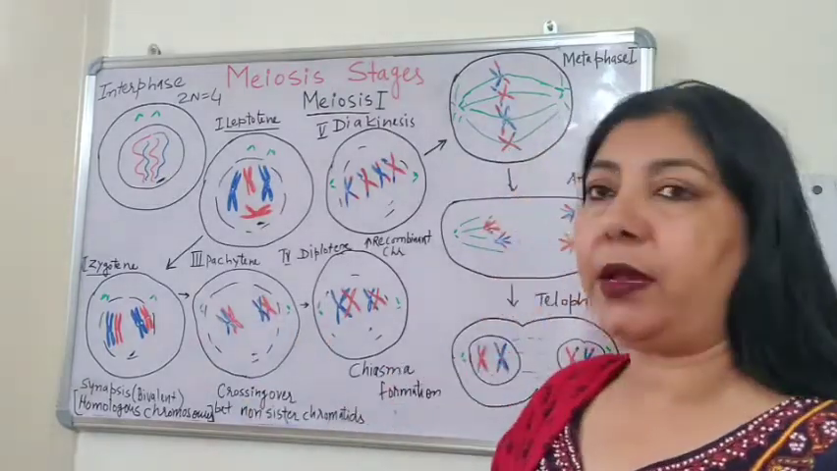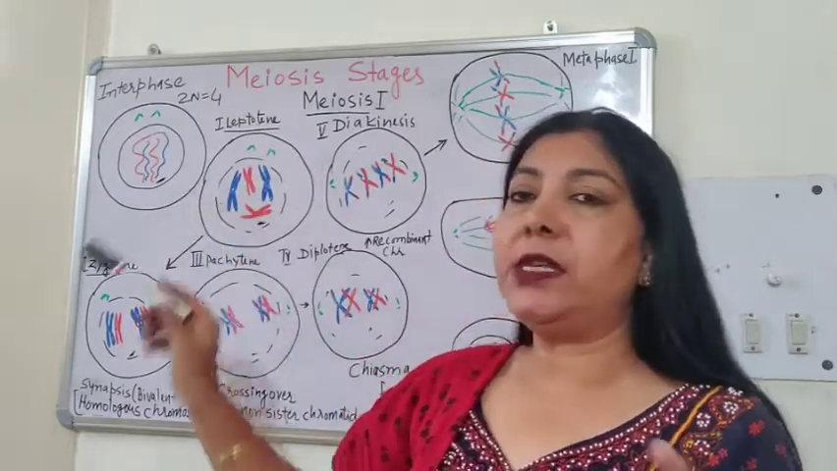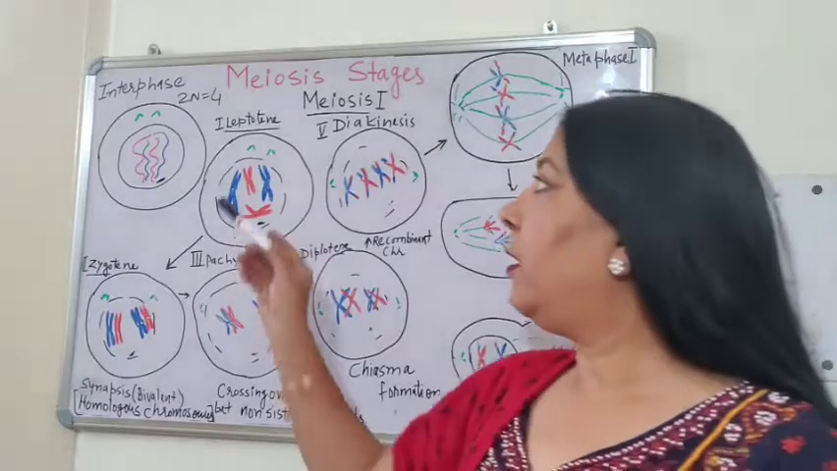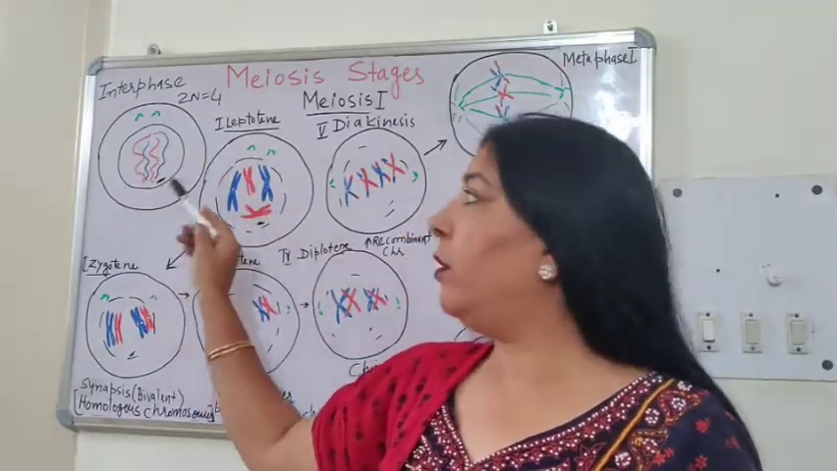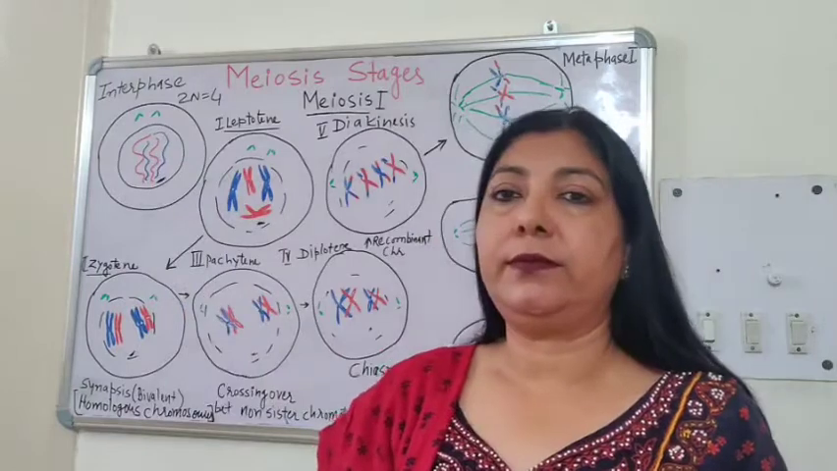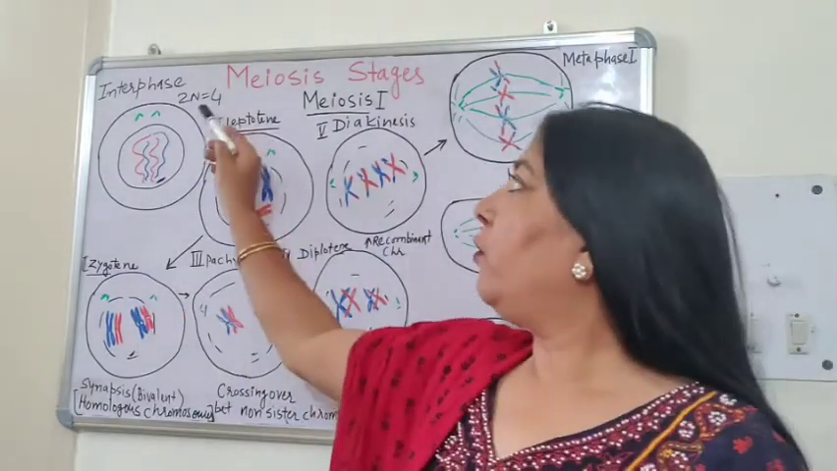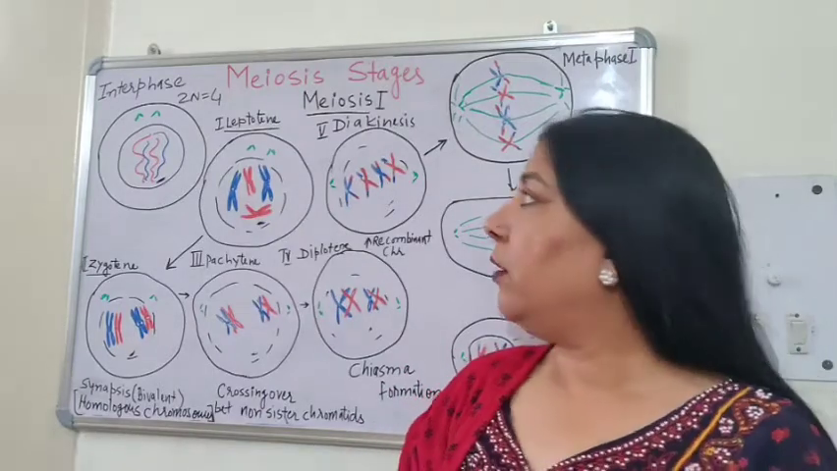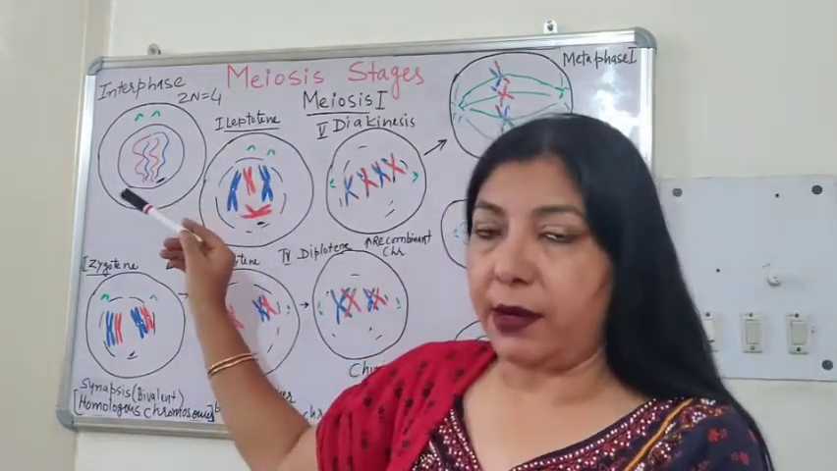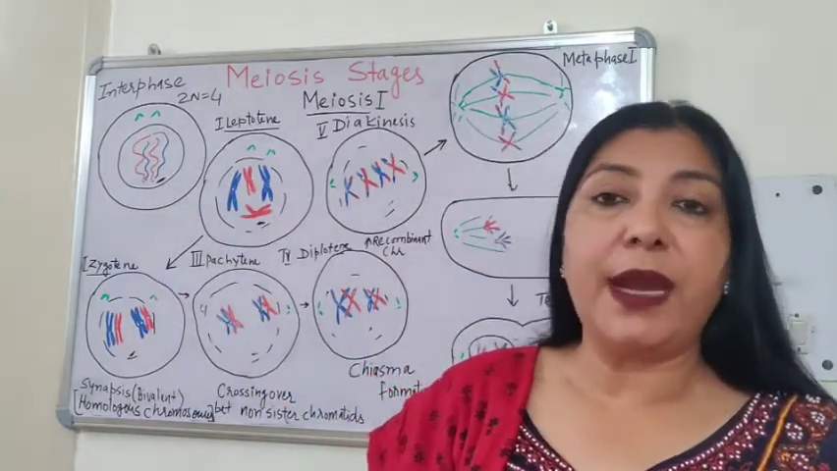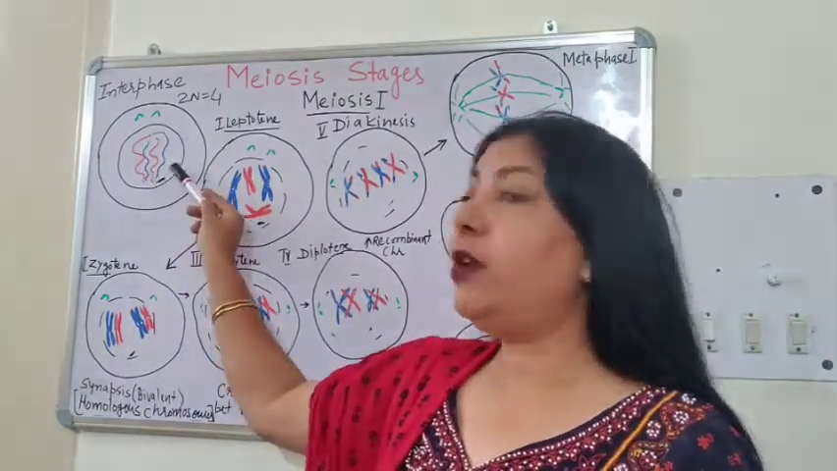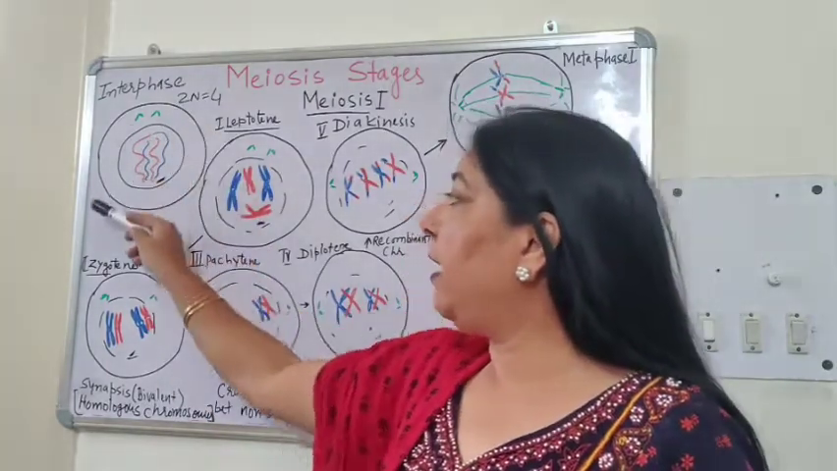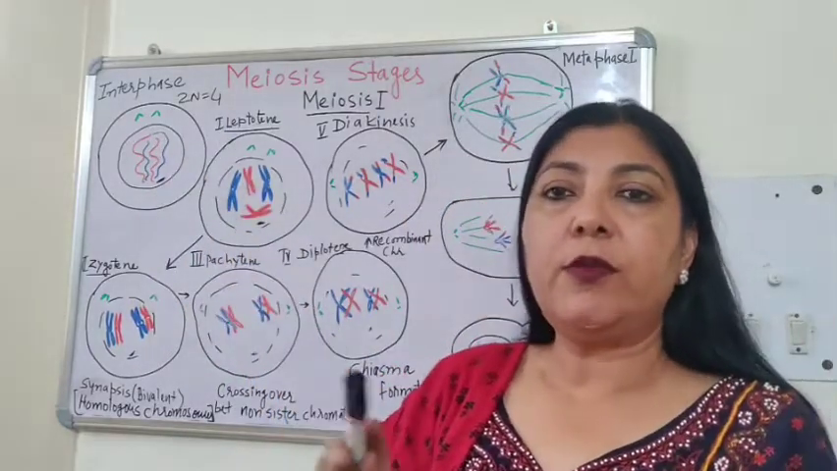Now see what's happening. We will begin with this cell which is coming from the interphase. During interphase, a cell has a nuclear membrane, nucleolus and chromatid. Here we are taking 2n is equal to 4. And this means 2 chromosomes are maternal and 2 chromosomes are paternal. That's why I have used 2 different colors, red and blue. Okay. So now this cell will undergo prophase 1.